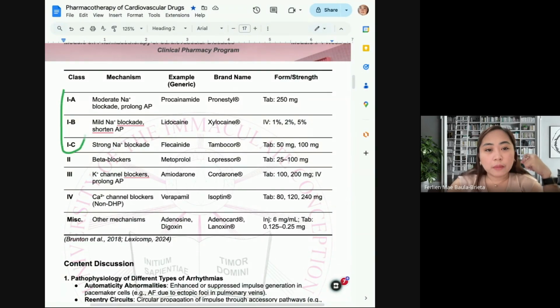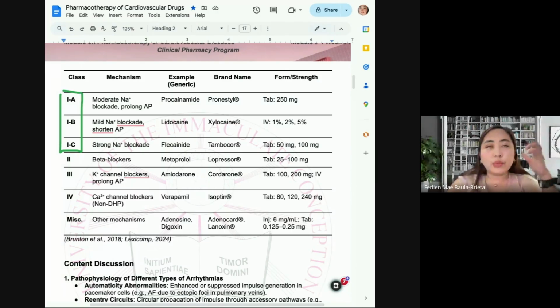For Class 1A, we have here the moderate. For 1B, we have mild. So remember the class, 1A should be, as we expect it, mild. But 1A antiarrhythmics are moderate sodium channel blockers. And 1B are the mild sodium channel blockers. And the 1C are strong sodium channel blockers. Okay? So that is their mechanism in the sodium channels.